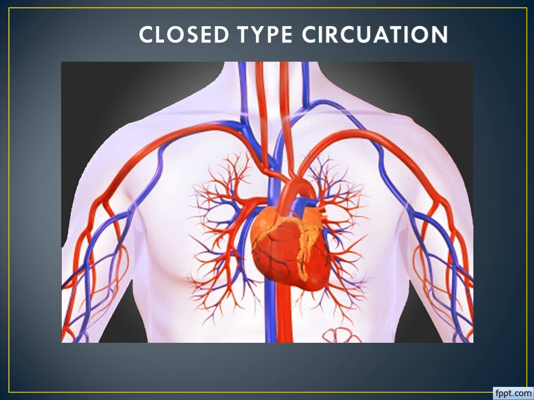So this is also one of the 3-mark questions: differentiate open type circulatory system and closed type circulatory system. In open type, the blood remains filled in the tissue spaces. But in closed type, the blood is moving inside the blood vessels.